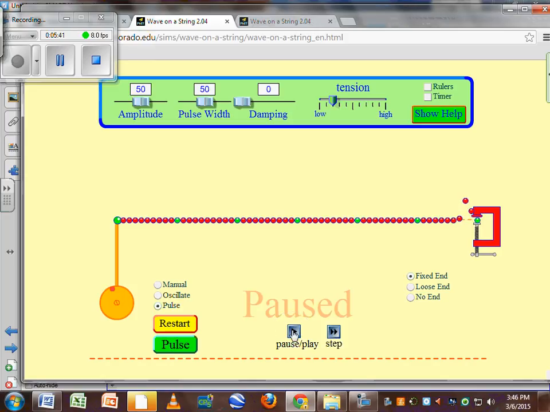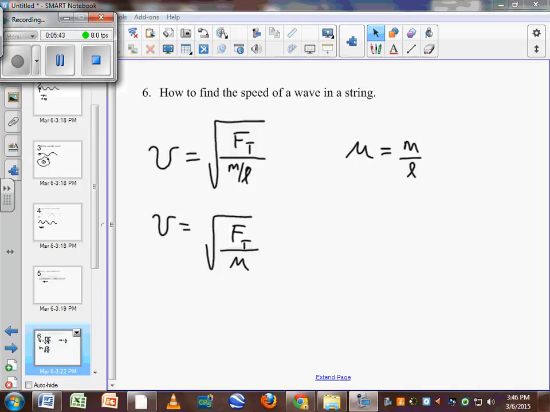So you can see according to this equation here that if you increase the force of tension, you increase the velocity of that wave. That's really one of the important ideas here. It's a square root relationship, but increasing the force of tension increases velocity. Now, if you increase the linear density, then you're going to decrease the velocity of that wave. So we could do some problems that deal with this idea.